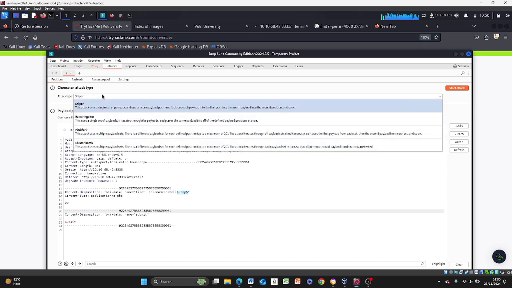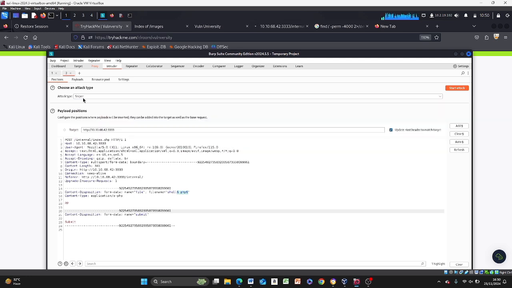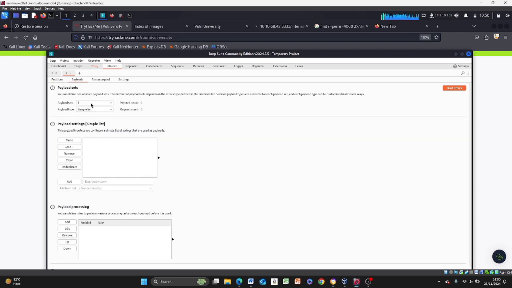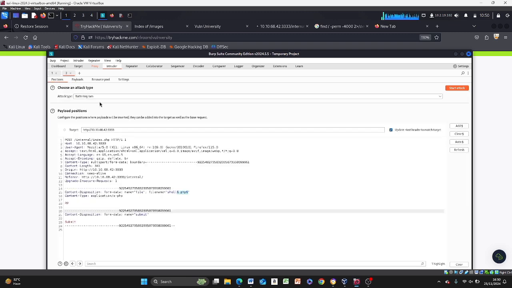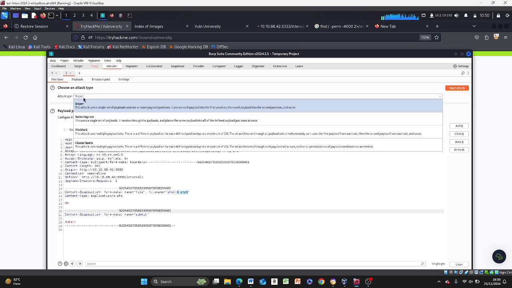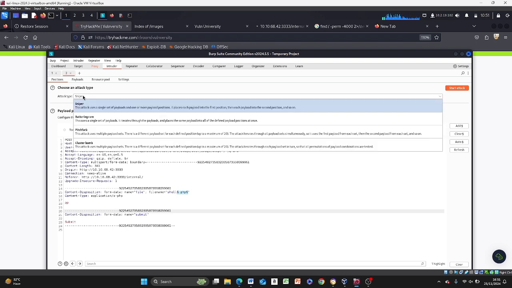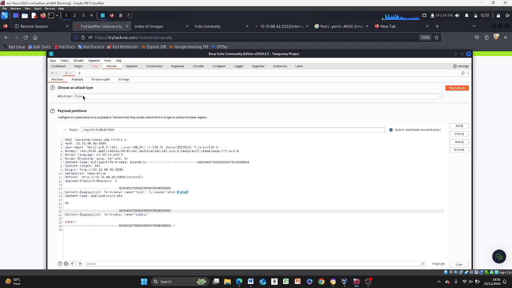All right, so now here, check attack type. There are 4 types. Sniper allows only one payload. Battering ram, obviously if you've taken this, you'd understand that better, so let's not waste time. So sniper attacks only one particular point. You know your username, you don't know your password. A sniper can only attack one thing at a particular time, compared to cluster bomb that does two at the same time.